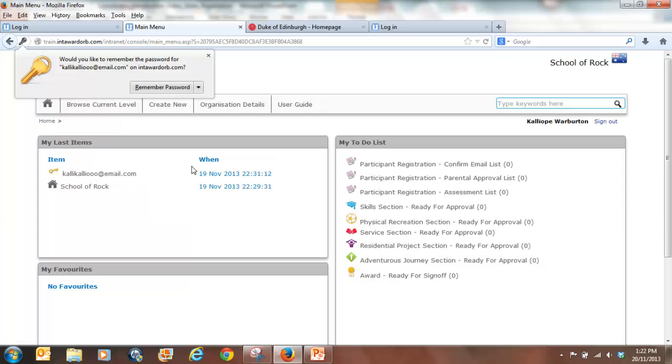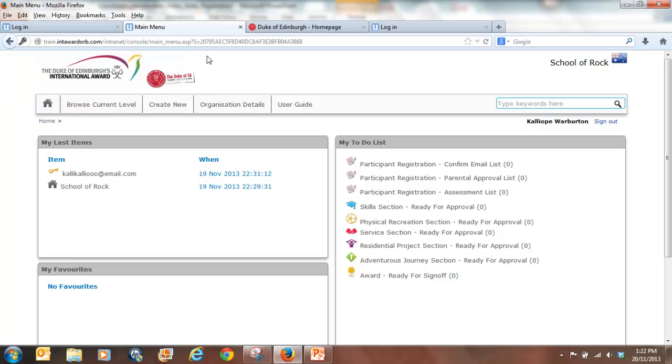For more information about navigating around the award leader account and identifying what is on your homepage, you can watch... When you log in, you'll be taken to the homepage for the account where you manage your details and your participants' awards. For more information on the features of this homepage and other pages of your account, you can watch the video tutorial Navigating Around the International Online Record Book.